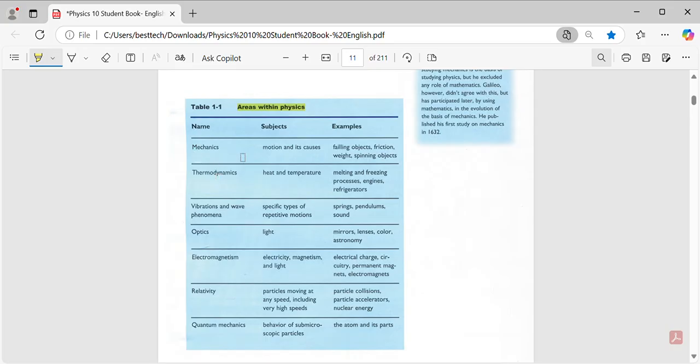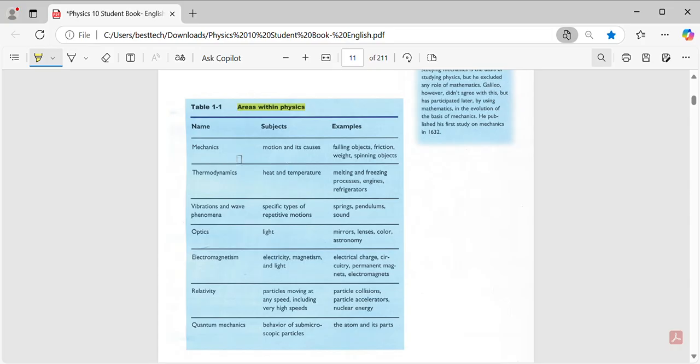Now, I highlighted the sentence that we're explaining now. This is mechanics. How do we know? Because it's important for the exam. Maybe your teacher at school brings an example like that. For example, the example of mechanics. How do we know, guys? The subject is about motion and its causes. Anything that goes under motion, so the type of physics is mechanics.